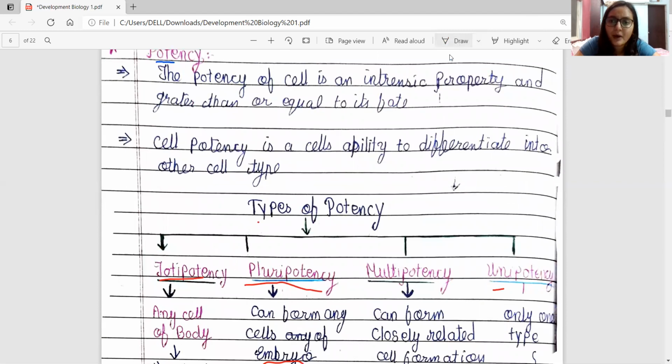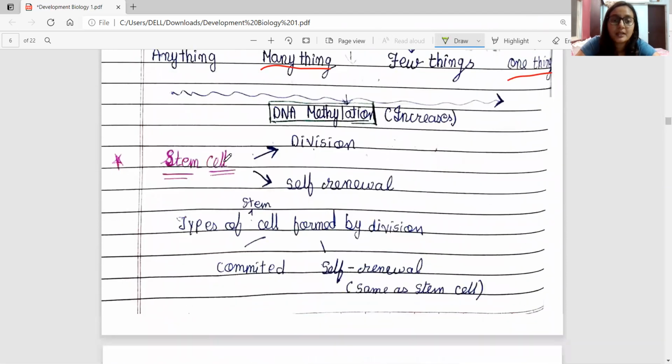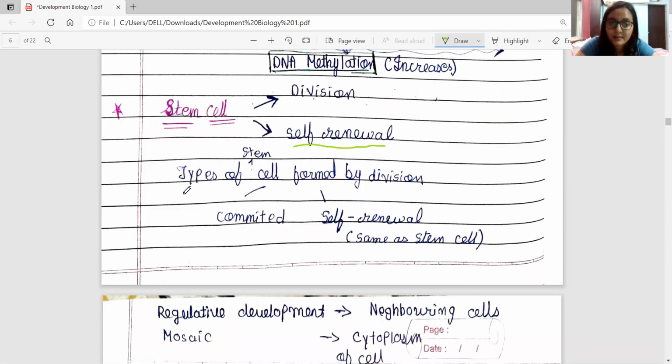Now we will discuss stem cells. So what are stem cells? The stem cells have 2 properties. The first property is that they can divide. They have the property of division and the self-renewal property. So they are actively dividing cells, and they can make self-renewal. So they are stem cells.